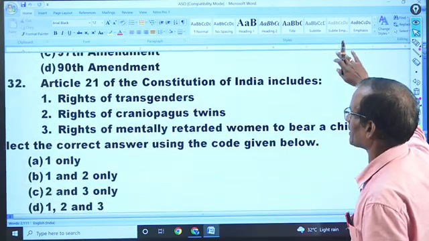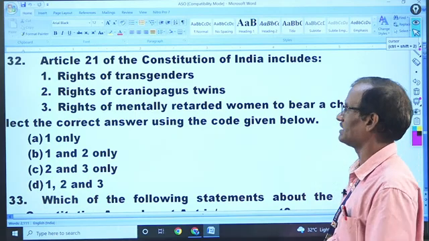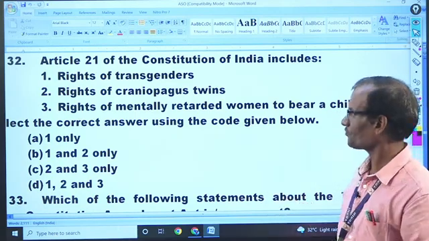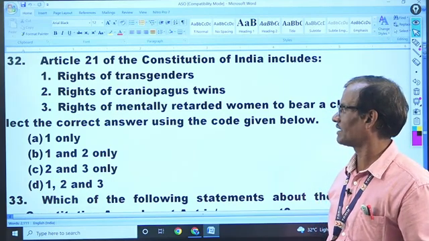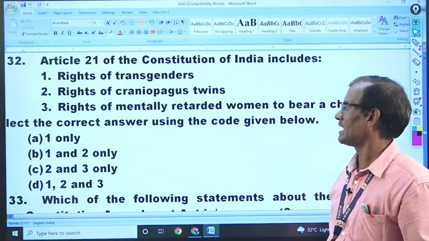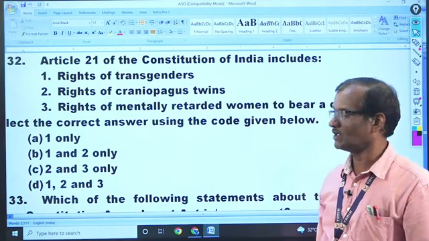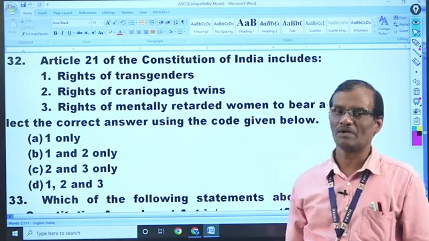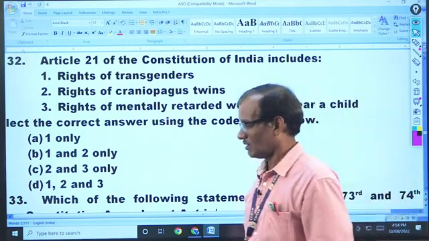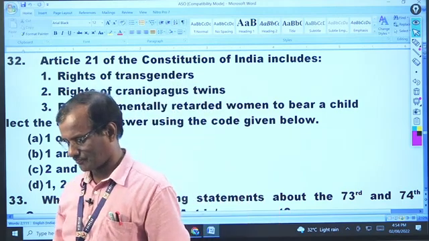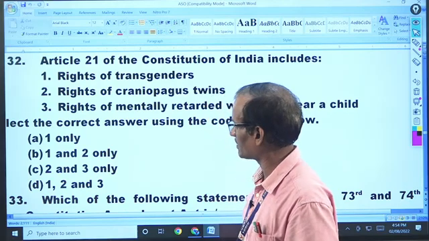Now we shall come to 32. Very important question. Article 21 of the Constitution of India includes the rights of transgenders, rights of craniopagus twins, and rights of mentally retarded women to bear a child. These are new rights which have been included in Article 21 according to the interpretation of the Constitution. Can you answer this question?